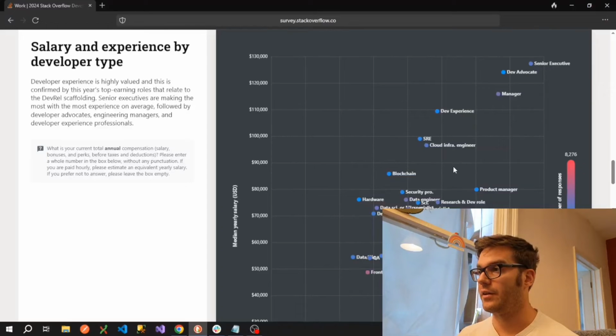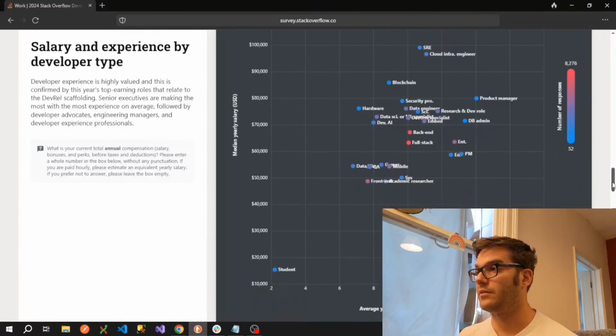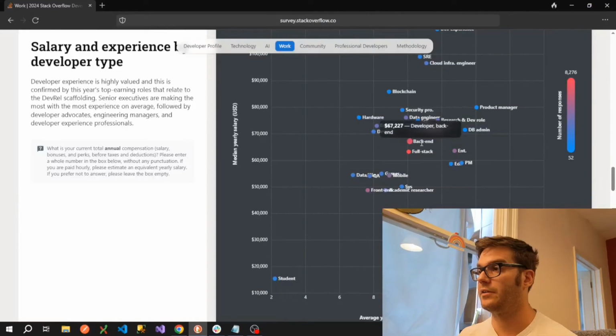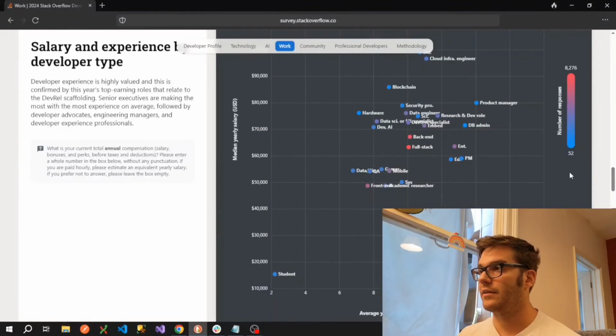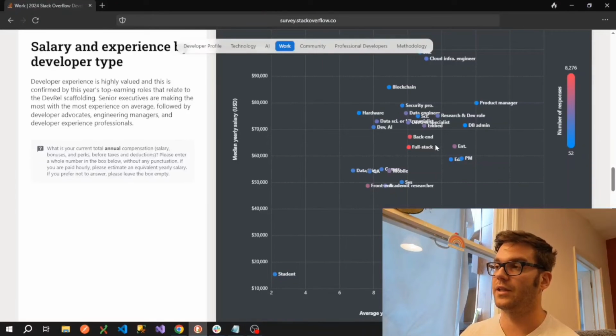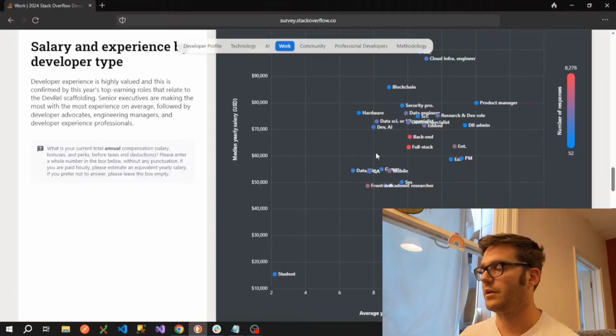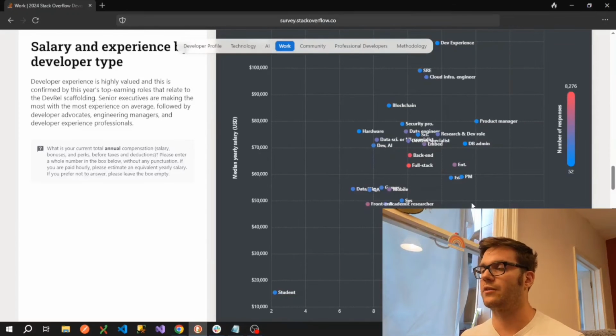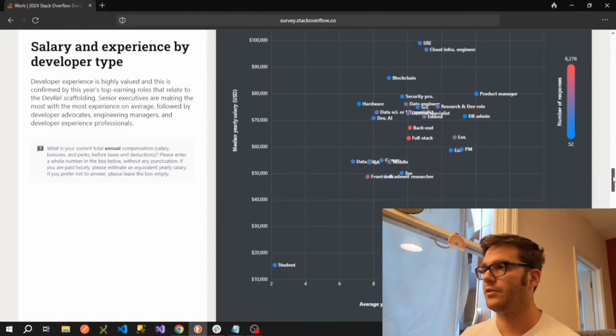And then somewhere in the middle of that, you have your back-end and your full stack developers. So if we scroll down a bit here, we can see that they might have on average around a decade of experience, and then be in the middle of this kind of salary range. Again, I wouldn't let these numbers put you off if you're not quite in one of these roles yet, but you want to be. So if you're a front-end developer hoping to be a back-end or full stack developer, don't think that you have to wait until you have 10 years experience for those roles. I certainly didn't. I had my first full stack role after just a couple of years of experience. So as long as you learn quickly, you don't have to wait until you've got this level of experience to go for these kind of roles.